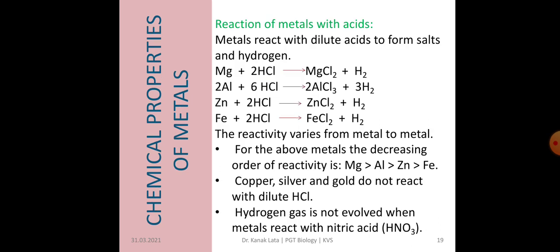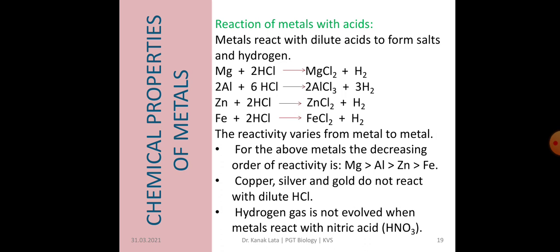Now let us see what will happen when metals react with acids. Metals react with dilute acids to form salt and hydrogen. Here you can see the reactions. Magnesium reacts with hydrochloric acid to form magnesium chloride plus hydrogen. Aluminium reacts with hydrochloric acid to form aluminium chloride plus hydrogen. Zinc reacts with hydrochloric acid to form zinc chloride plus hydrogen. Iron reacts with hydrochloric acid to form iron chloride and hydrogen.